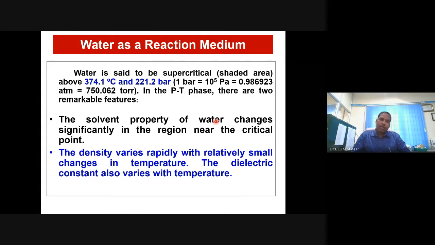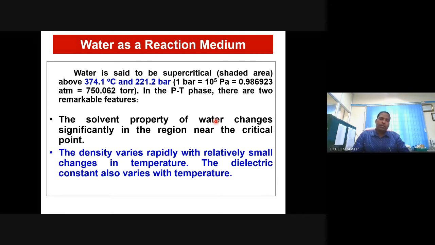It has solubility. What is solubility? You take sodium chloride and go on adding it into water. Water dissolves the sodium chloride. It means water has the ability to dissolve sodium chloride.